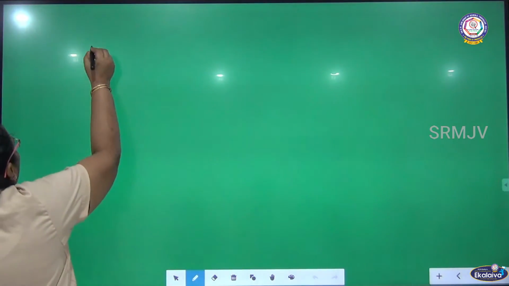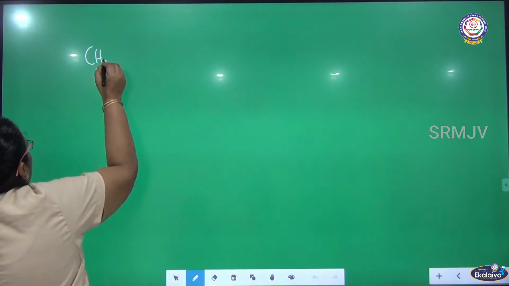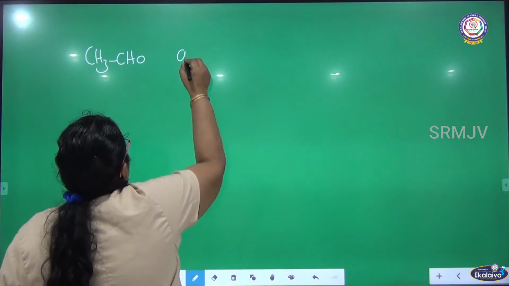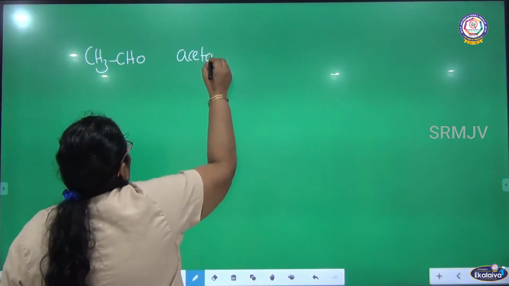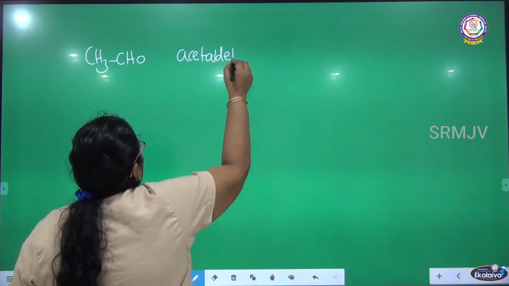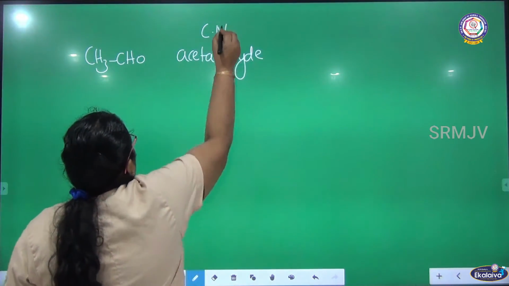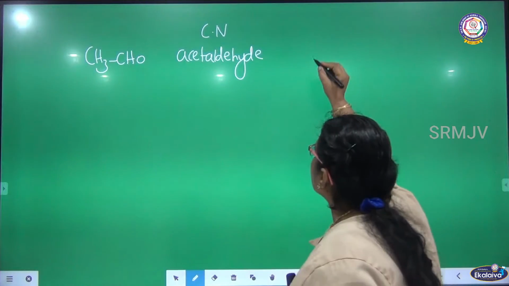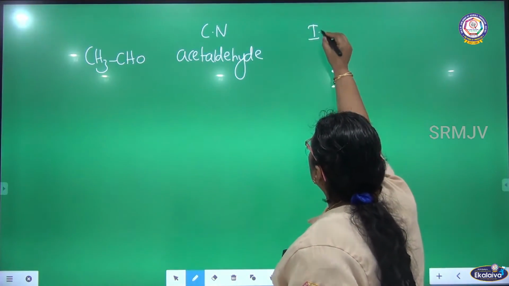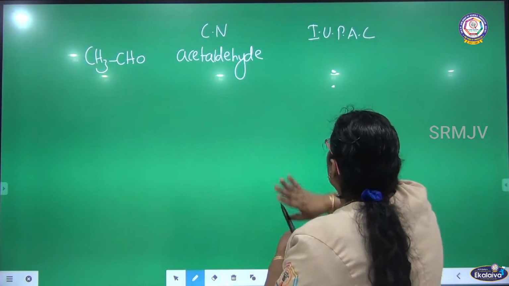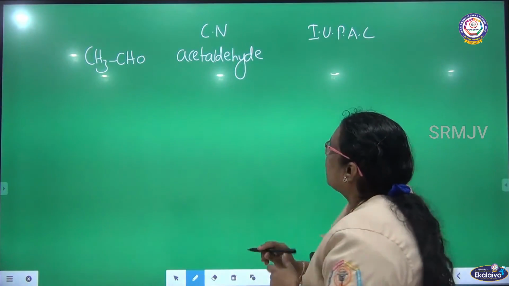The next member of the series is CH3CHO. What is the name of this compound? Acetaldehyde. The common name is acetaldehyde. What is the IUPAC name? See the root word and give the IUPAC ending for aldehyde.